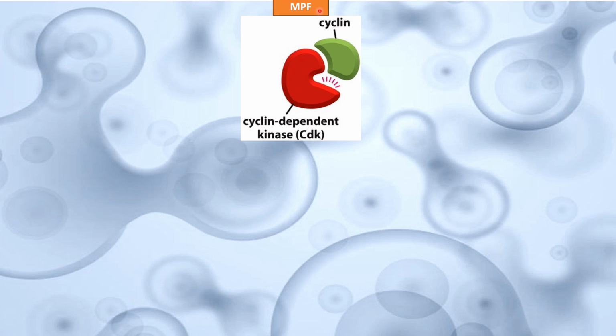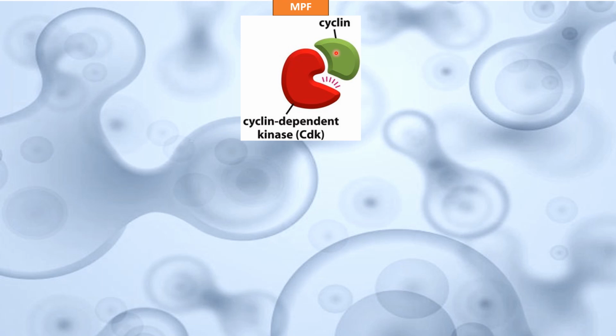More precisely, this MPF is a combination of cyclin-dependent kinase, a protein kinase known as CDK, which works by phosphorylation of the target protein, and cyclin, the regulatory protein which is needed for the catalytic activation of the CDK. So this CDK gets activated when combined with the cyclin.